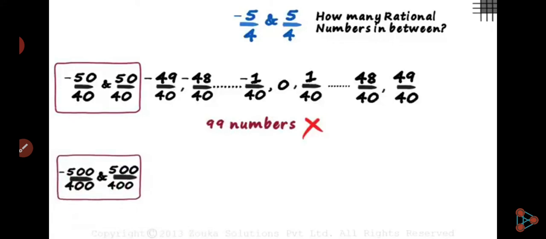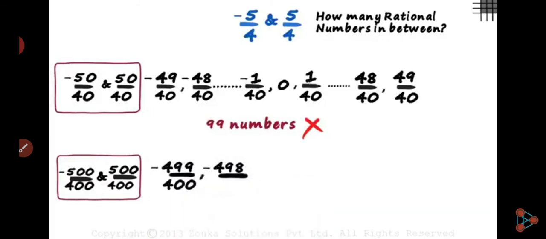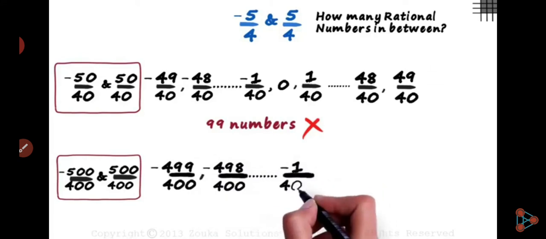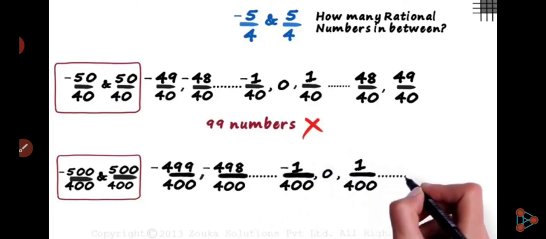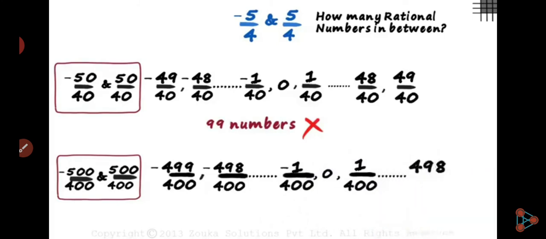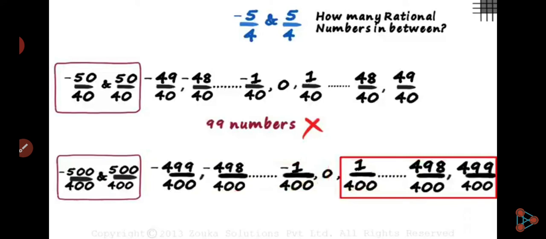So how many numbers can you write in between two rational numbers? There are infinite rational numbers you can write in between two rational numbers. Understand? This is the way to write rational numbers in between rational numbers.